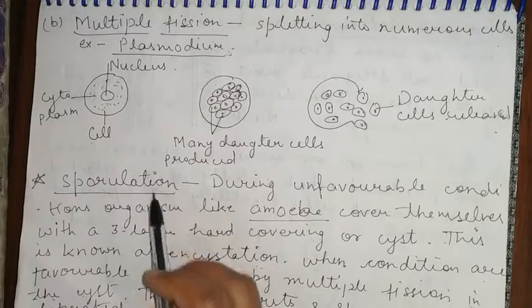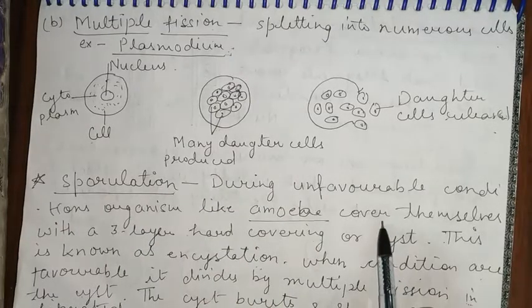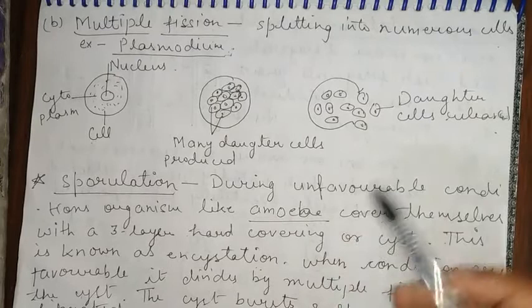Again, during favorable conditions, binary fission occurs.